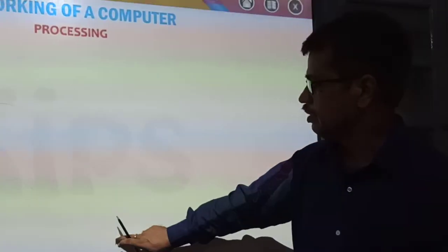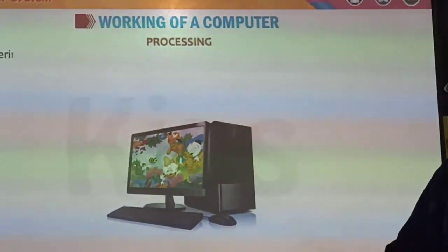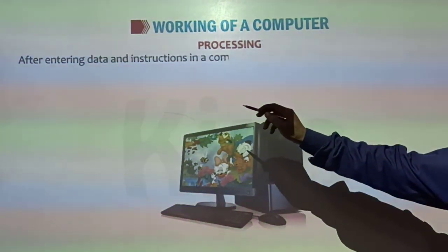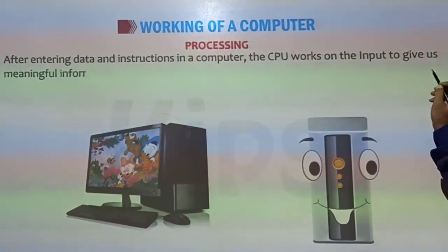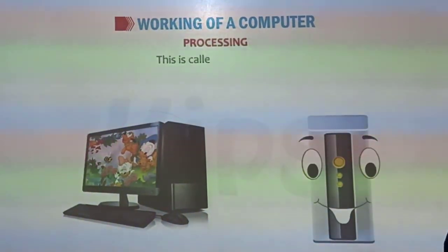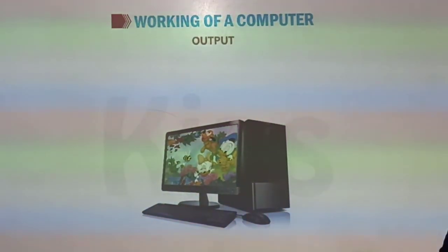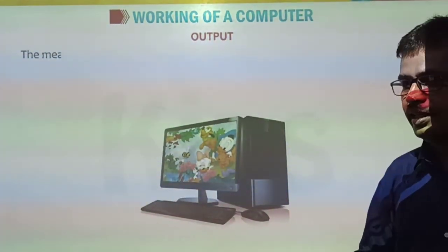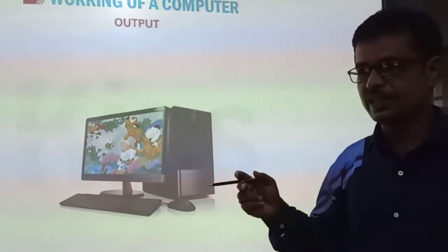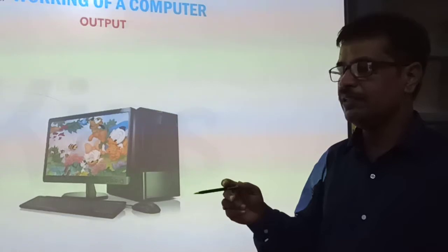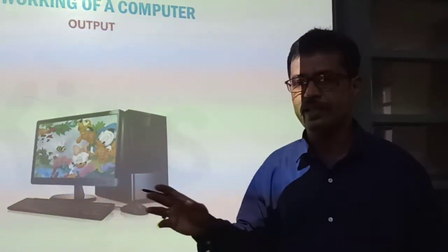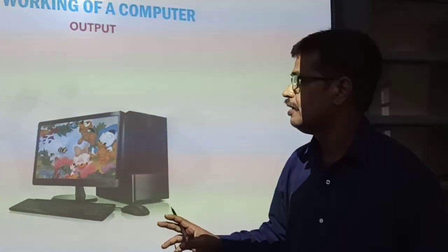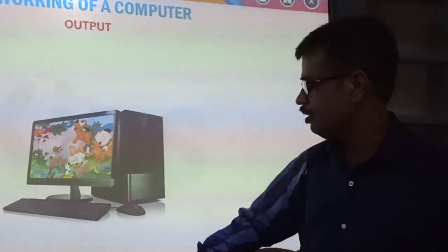Now processing. What is processing? After entering the data and instructions in a computer, the CPU works on the input to give us meaningful information. This is called processing. The CPU processes the data we enter into a computer to give the meaningful result or output.